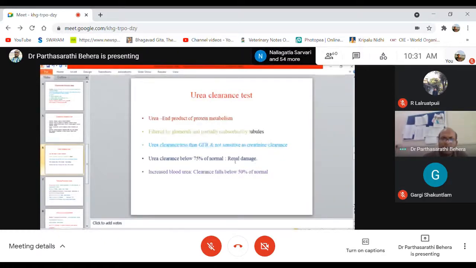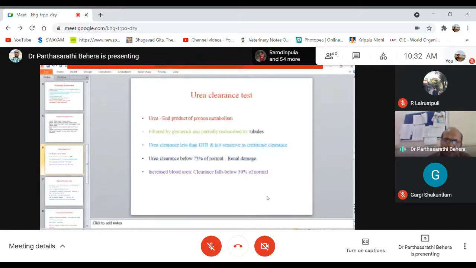And increased blood urea is indicative of what? Clearance falls below 50% of the normal. If you find an increased level of blood urea, then the clearance level falls below 50% of the normal.